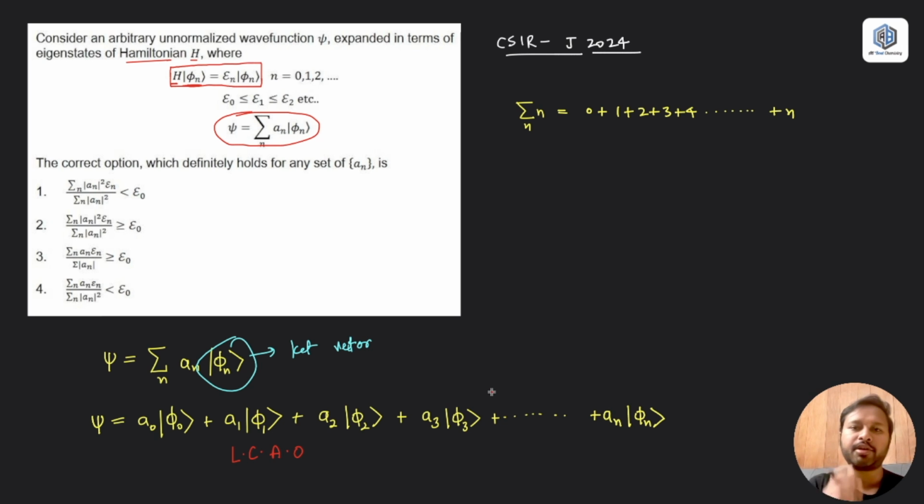Why is this a linear combination? Because they are being added, okay? So you call it a linear combination of atomic orbitals, and these orbitals are the different phi values. Then you have a Hamiltonian operating on it. What they are asking in the question is the relationship with the energies. So if you have studied the concept called variational principle, or a part of variational principle which is called linear combination of atomic orbitals.